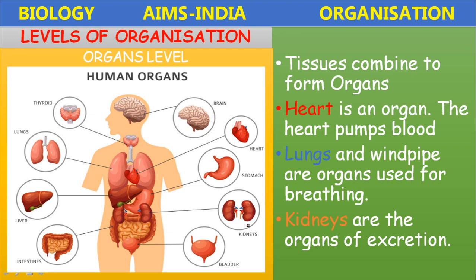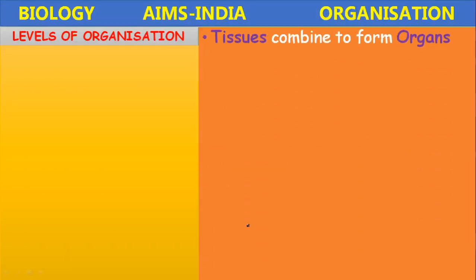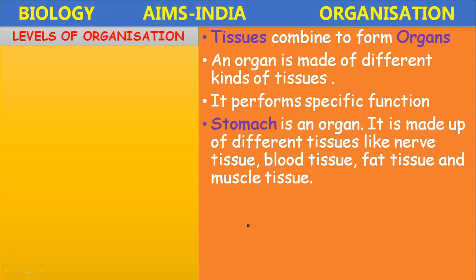So several tissues combine to form the organs, and these organs perform different functions. Next, let us continue with the different organs. The tissues combine to form the organs. An organ is made up of different kinds of tissues and performs a specific function. For example, the stomach is an organ. It is made up of different tissues like nerve tissue, blood tissue, fat tissue, and muscular tissue. All these tissues work together to perform the digestive function.